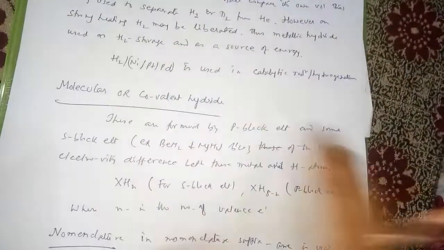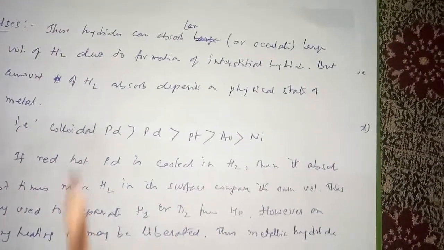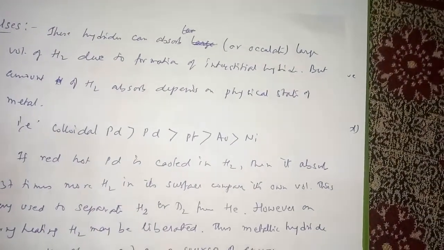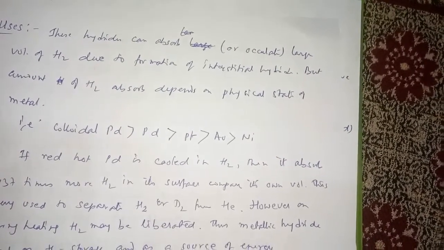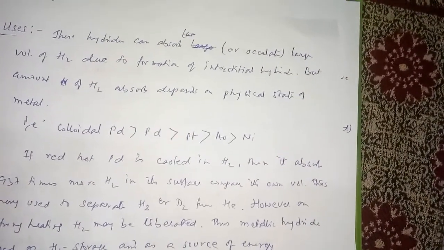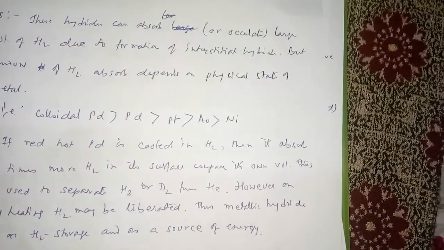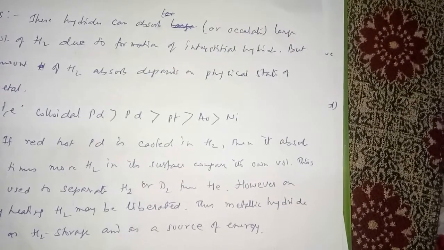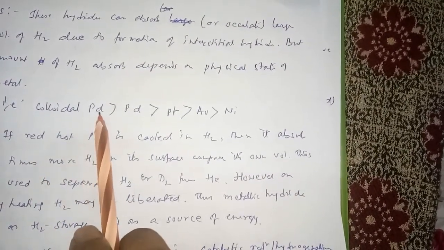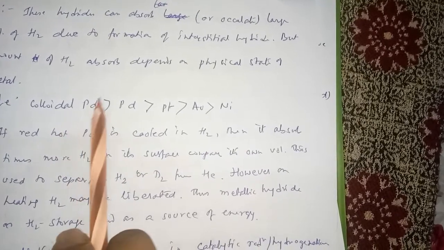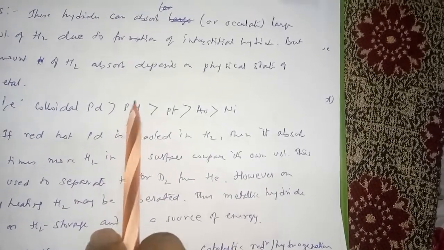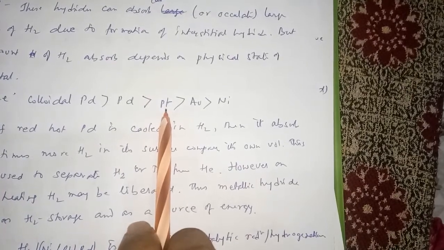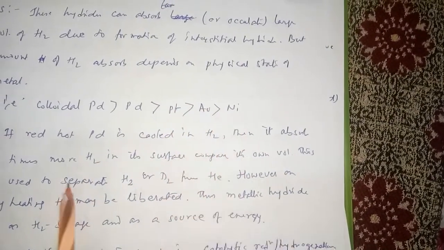Now the next point, uses of these hydrides. These hydrides can absorb or occlude, absorption or occlusion being the same idea, a large volume of hydrogen due to the formation of interstitial hydrides. But the amount of hydrogen absorbed depends on the physical state of the metal. For example, colloidal platinum having more surface area absorbs more hydrogen than normal palladium, which absorbs more than platinum, then gold, then nickel.